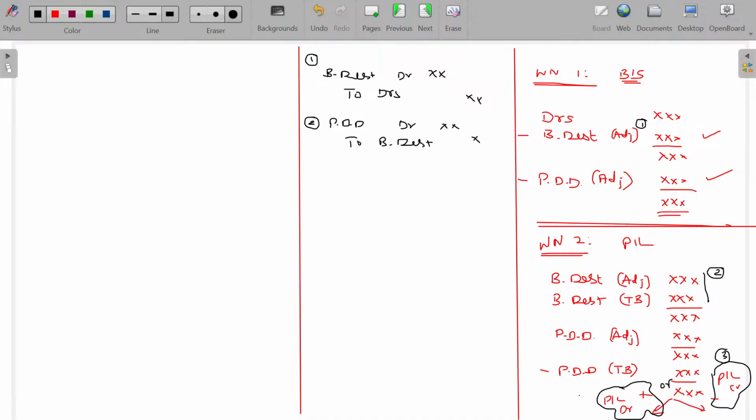Clear? This bad debt is all about adjustment bad debt. This bad debt is all about adjustment and trial balance bad debt. Both, because both is adjusted here. Third entry is to find out the shortage and surplus. If there is any shortage in the PDD, that shortage is recovered from the P&L account by debiting. So if the balance is shortage, or the balance is positive in this working note number 2, you have to debit the P&L account and create the PDD.